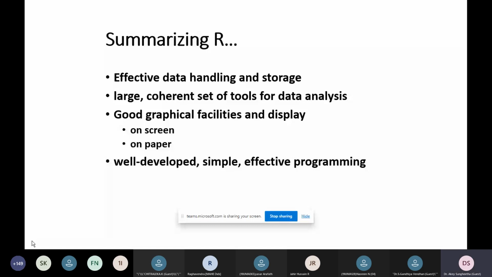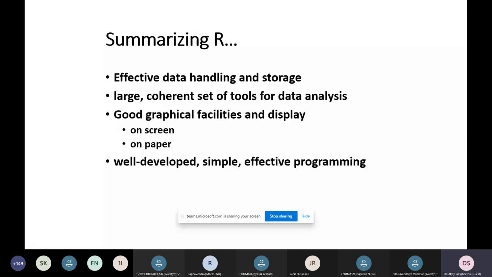So here I summarize how the R tool is used for data science and mathematical applications. And I just conclude my presentation by saying that we have lots and lots of practical aspects that have to be applied in the data science field using the statistical applications, using the mathematical measures.